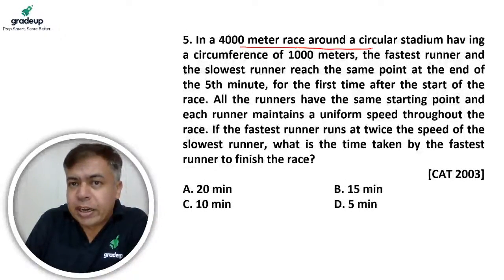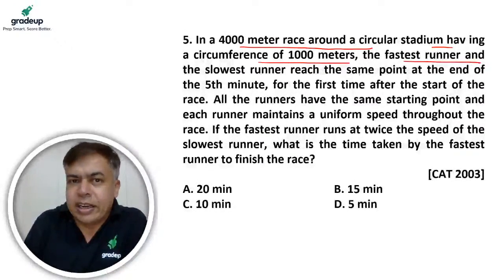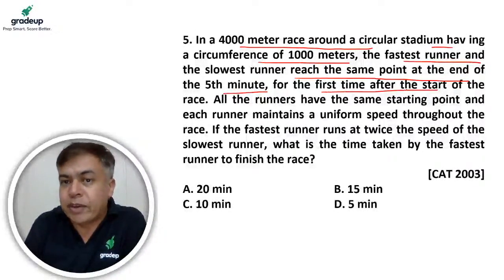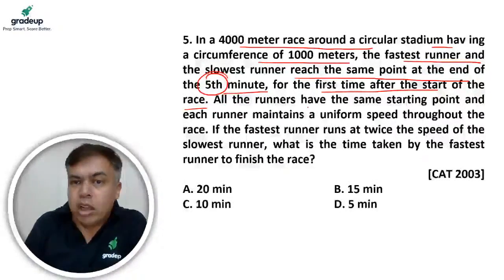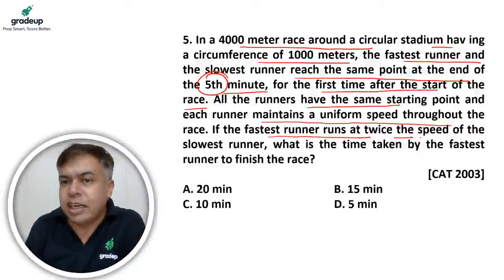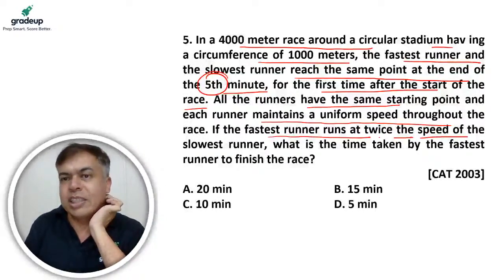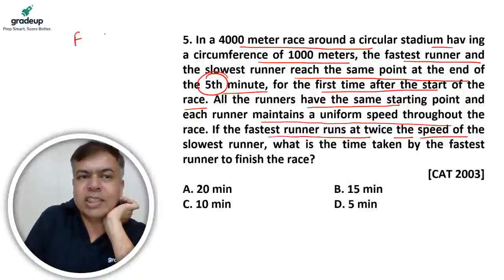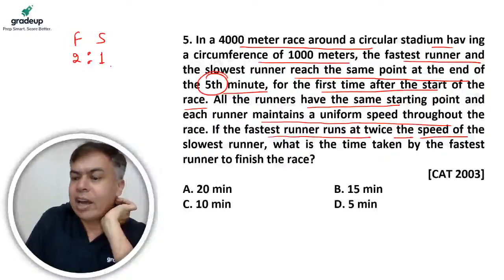In a 4,000 meter race around a circular stadium having a circumference of 1,000 meter, the fastest runner and the slow runner reach the same point at the end of 5th minute for the first time after the start. All the runners have the same starting point and each runner maintains a uniform speed throughout the race. The fastest runner runs at twice the speed of the slowest runner. See, the speed ratio of the fastest and slowest is 2:1 and they are running in the same direction, so there can be only one meeting.